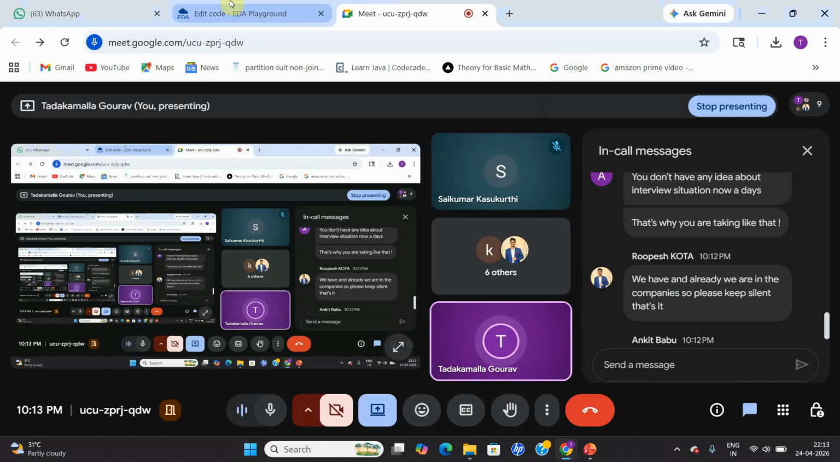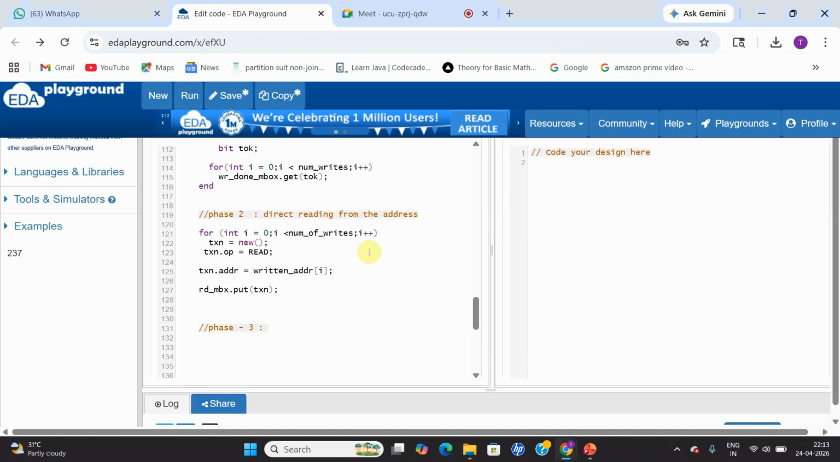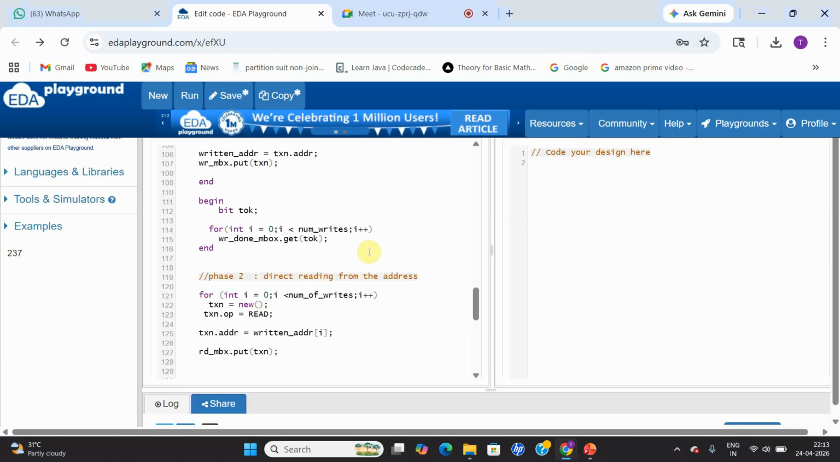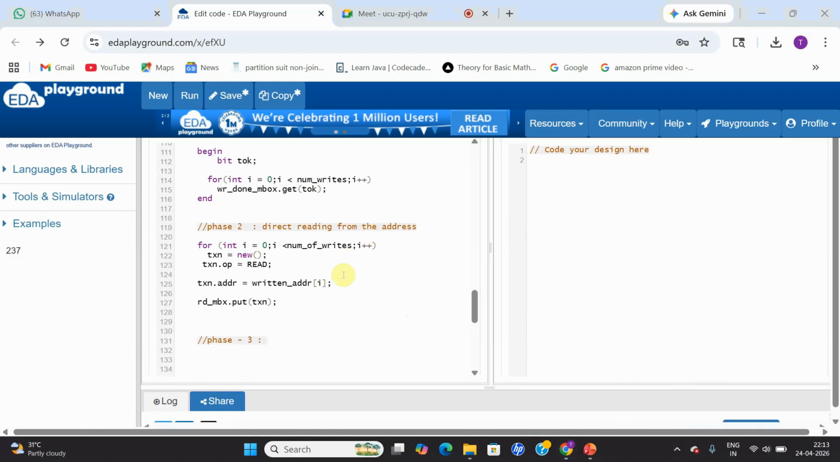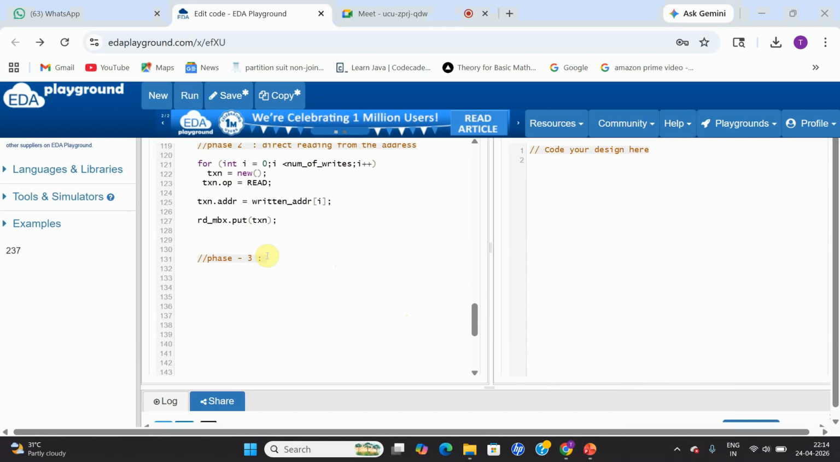So coming to this particular code, that is what we have done. In phase one, we have performed the write operation, and in phase two, we want to perform the read operation by providing the same read addresses. Now, in phase three, I'm going to provide random addresses, by providing random read addresses to my read driver. So how am I going to provide the random read addresses? I'm just going to use a for loop for that.